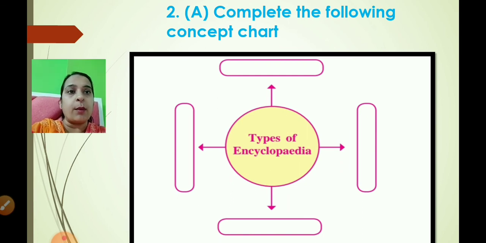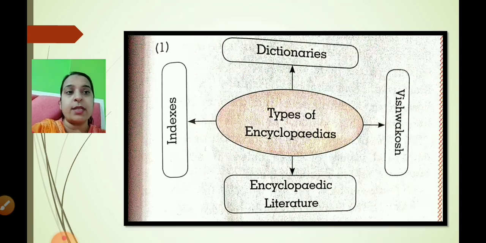2A, complete the following concept chart. Types of encyclopedia. Now children, remember, you have to write this concept map with pen. Write the answers with pen, but you can draw with pencil or you can draw with pen, that is up to you, but you have to write the answer in pen only. Okay, so types of encyclopedia, let us have a look. Dictionaries, Vishwakosh, encyclopedic literature, indexes.